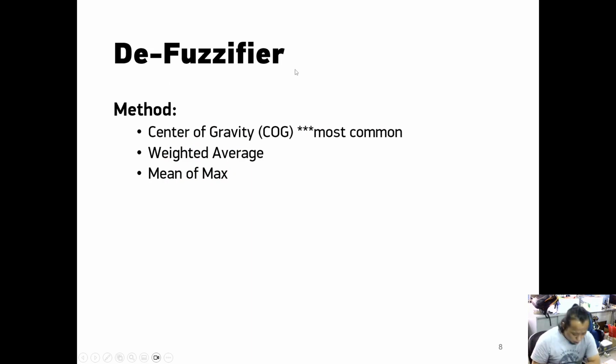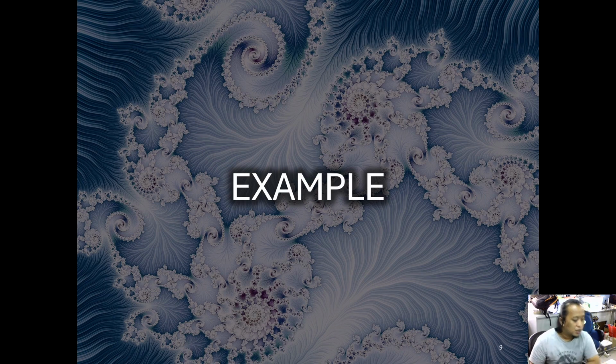The last one is the defuzzifier. There are three most famous methods: center of gravity, weighted average, and mean of max. The COG is the most common and is usually used in fuzzy logic. So this is for the examples.